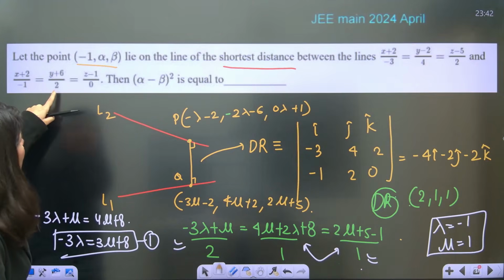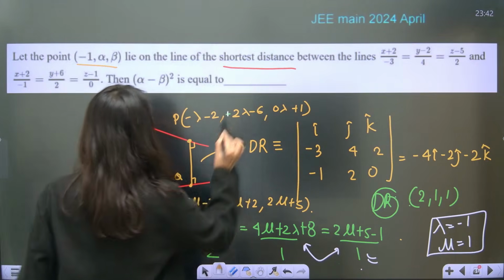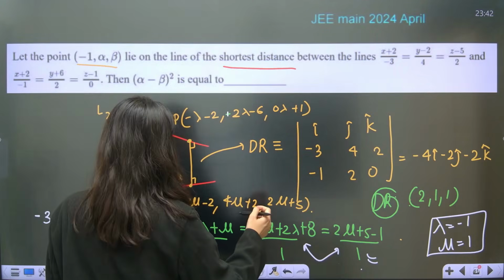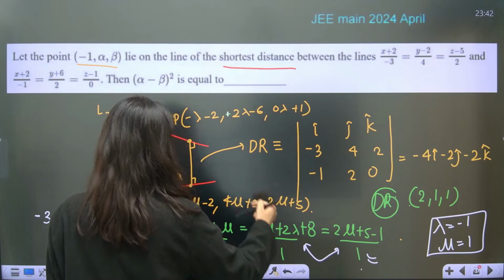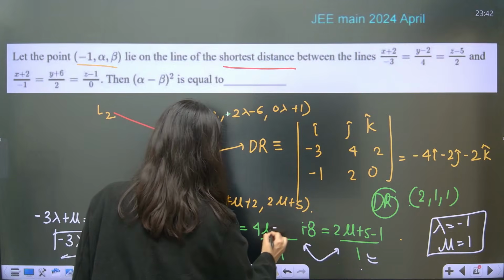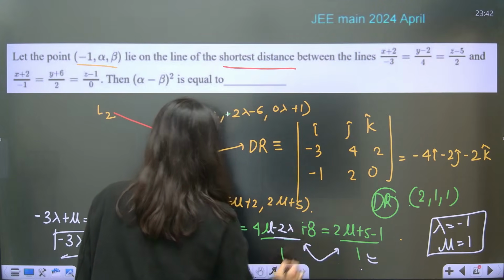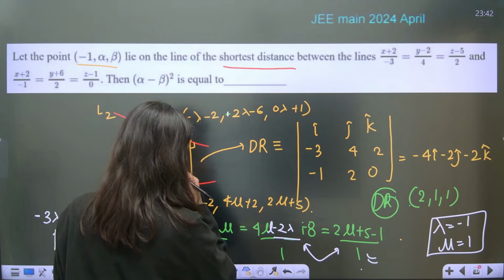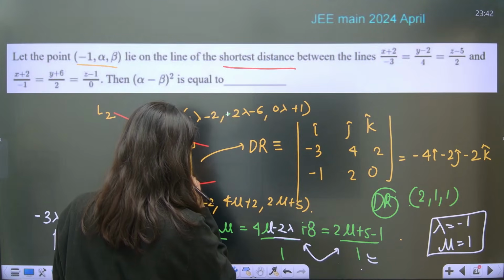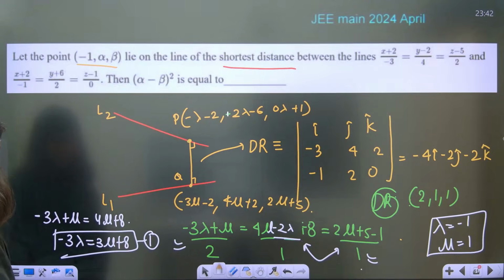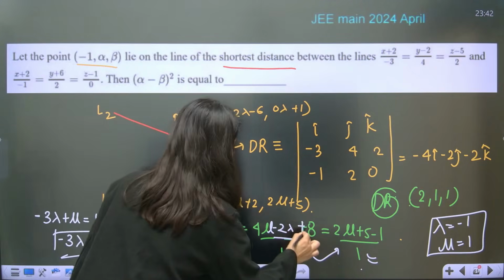Minus lambda minus 2, this is plus, sorry guys, this is plus 2 lambda minus 6, so yes, this is a minus sign. Okay, and 2 mu plus 4 is 8. Your 8 is correct.